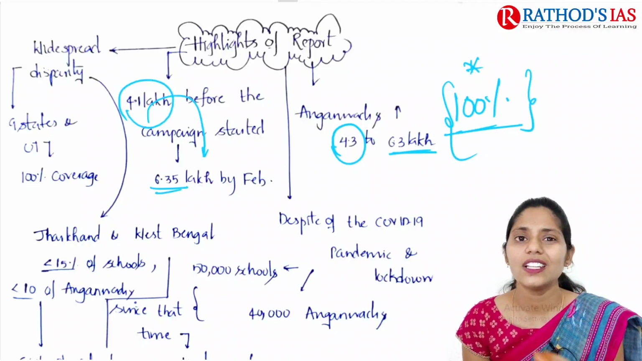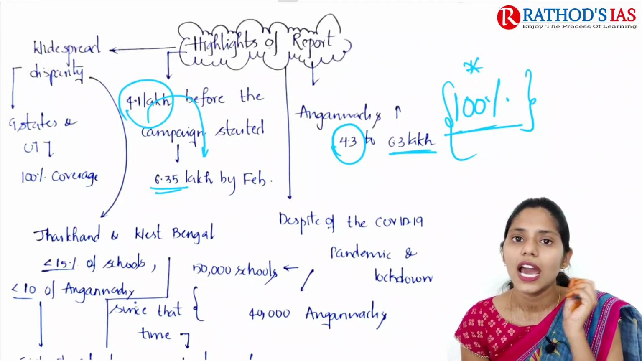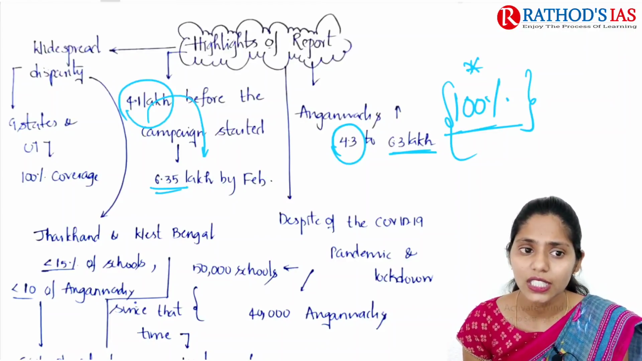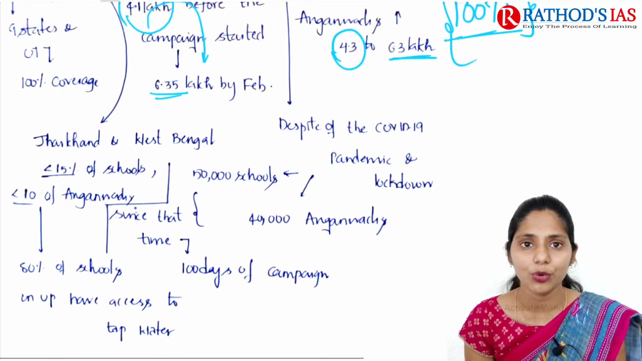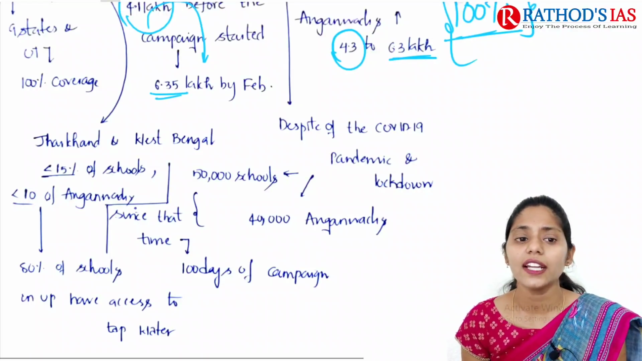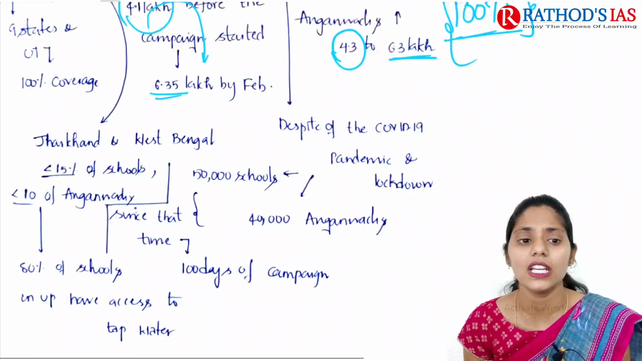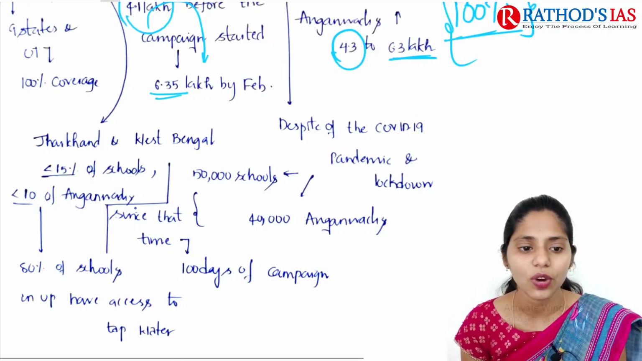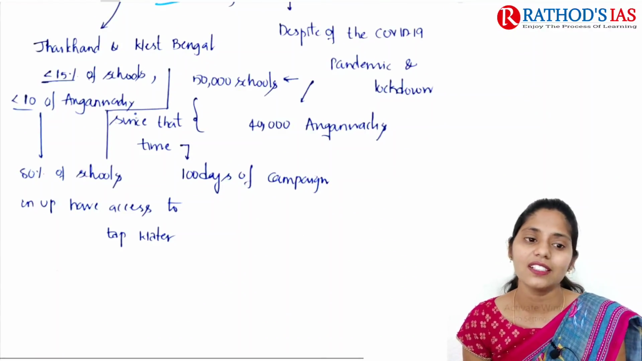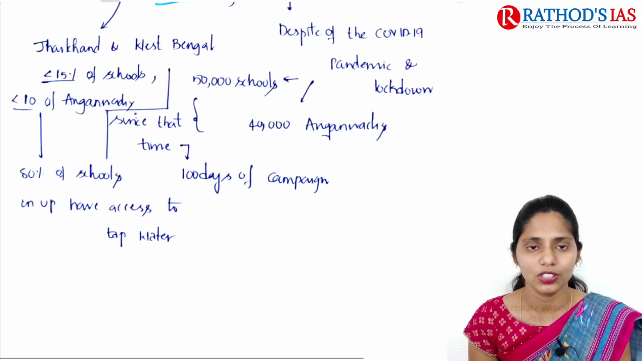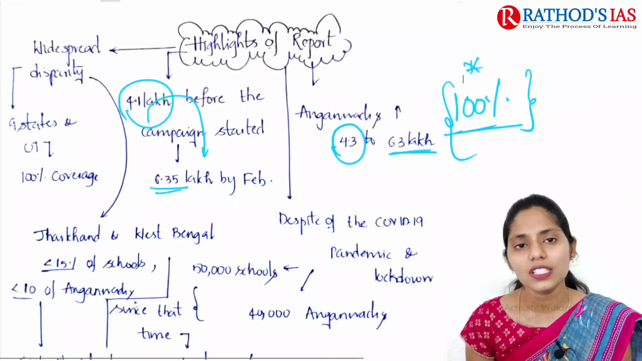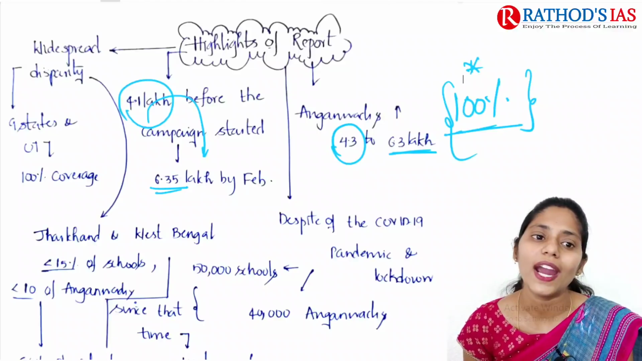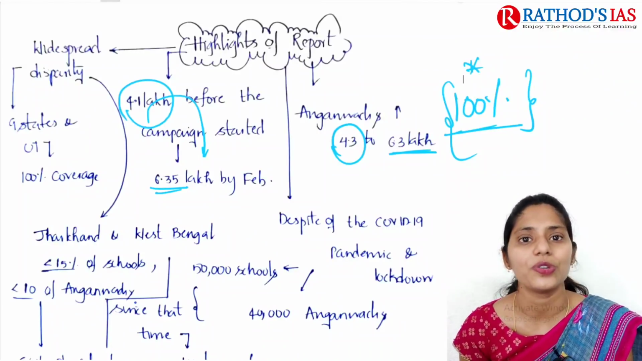And we can also see there is widespread disparity between states. For example, 9 states and union territories have 100% coverage of tap water connections, and some states like Jharkhand and West Bengal have less than 50% of school tap water connections and less than 10% tap connections in Anganwadis. But if you compare with some other states like UP, it has 80% school tap water connections. So here we can see, despite this scheme implemented by the government, there is widespread disparity. So this is also one cause of concern.